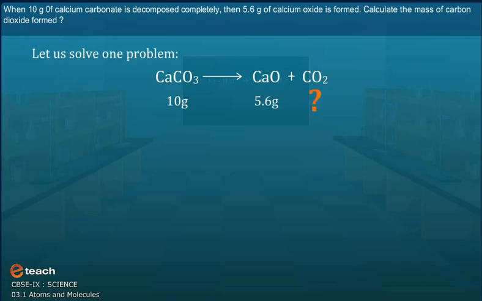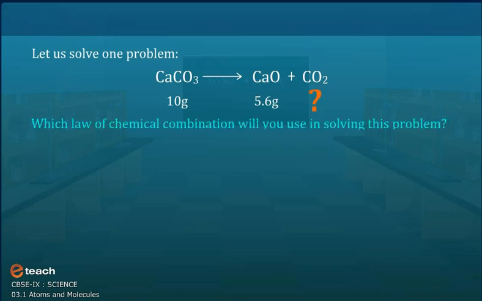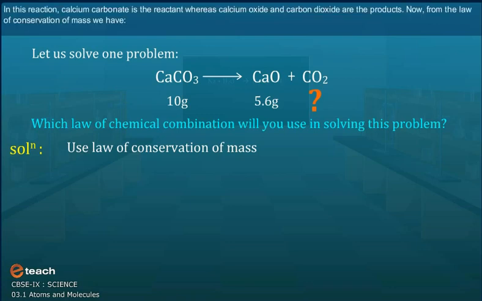Calculate the mass of carbon dioxide formed. Which law of chemical combination will you use in solving this problem? This problem is to be solved by using the law of conservation of mass in chemical reaction. In this reaction, calcium carbonate is the reactant, whereas calcium oxide and carbon dioxide are products.